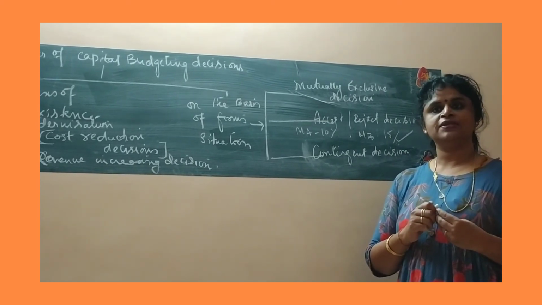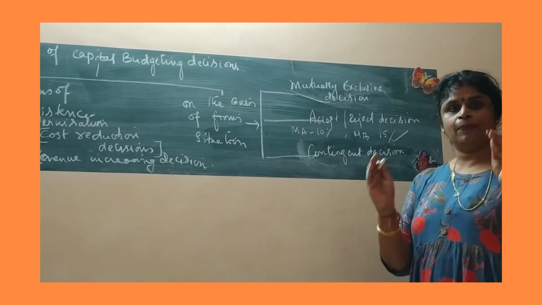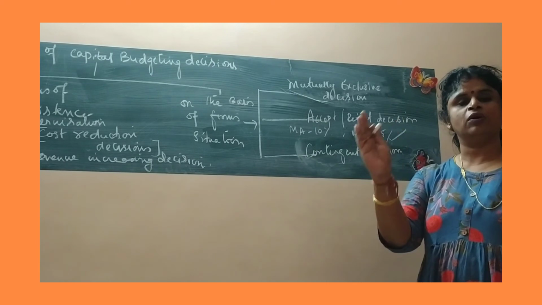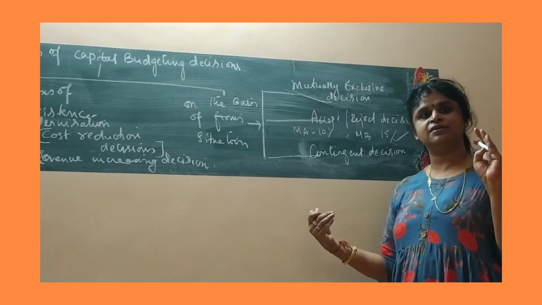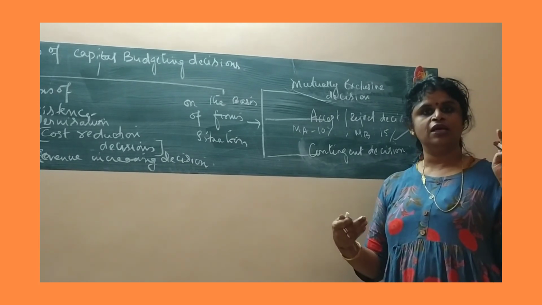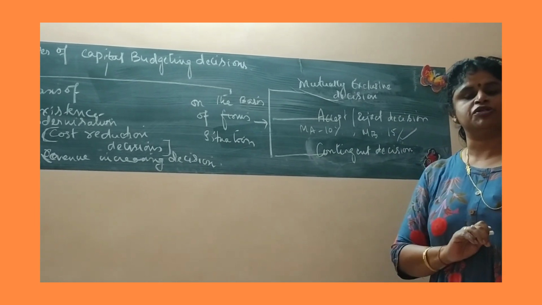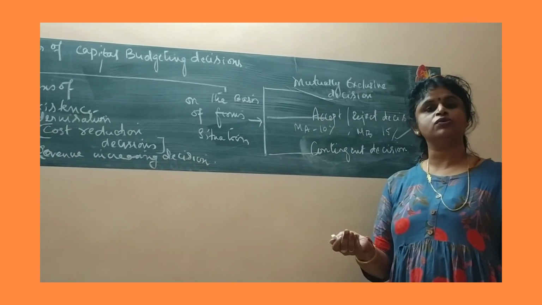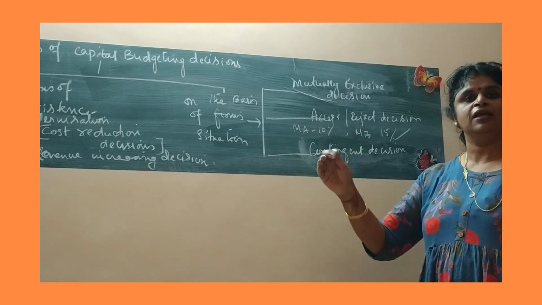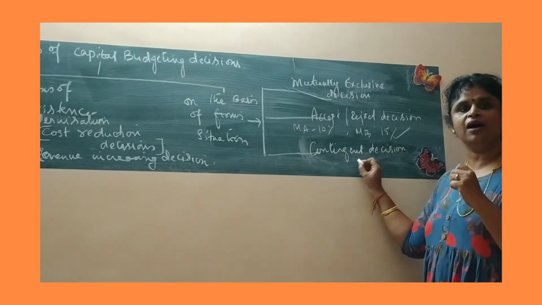Let's take an example. Supposing you want to set up a factory plant in a remote area. The investment does not end there. You have to invest additional money into the infrastructure, construction of roads, construction of the building, and also investment in the plant and machinery. Sometimes the investment even goes into providing housing facilities for the employees. So these are additional investments taken in addition to the construction of the factory in a remote area. So these decisions taken are contingent decisions.